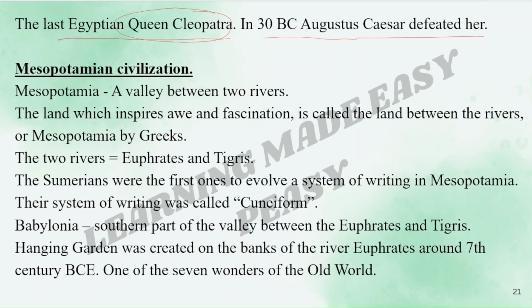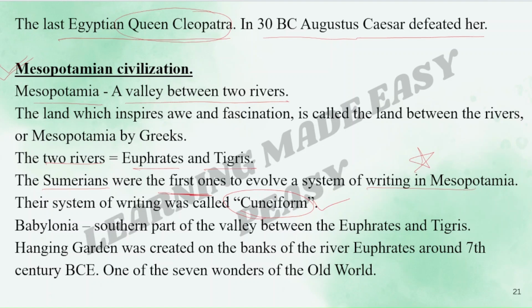The second is the Mesopotamian civilization. Mesopotamia means a valley between two rivers. The land which inspires awe and fascination is called as the land between the rivers or the Mesopotamia by Greeks. The two rivers were the Euphrates and the Tigris. The Sumerians were the first ones to evolve the system of writing in Mesopotamia. Important. Their system of writing was called as cuneiform. What was it called? Cuneiform.